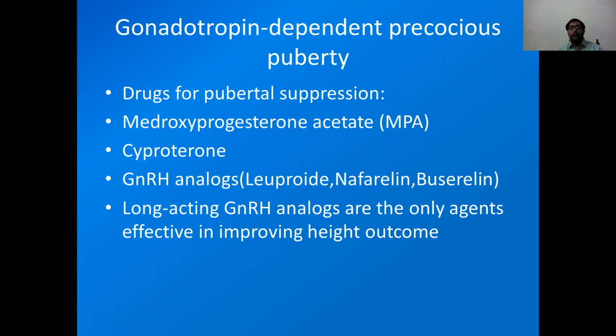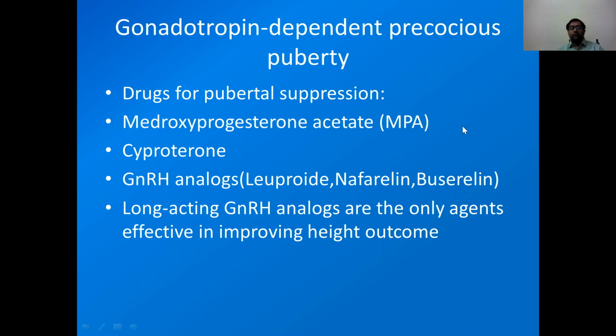In gonadotropin dependent precocious puberty, we can use medroxyprogesterone acetate, cyproterone, or GnRH analogs like leuprolide, nafarelin, and buserelin. Long-acting GnRH analogs are the only agents which are effective in improving height outcome.